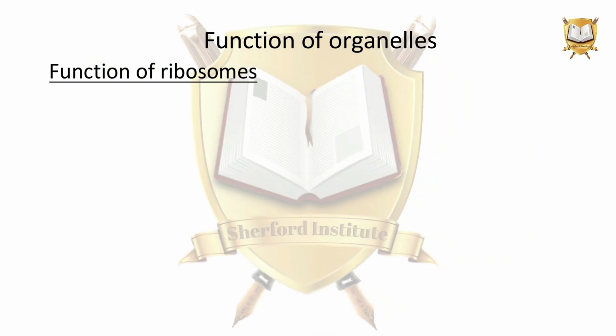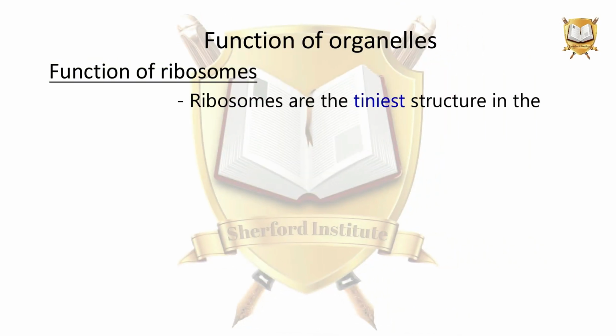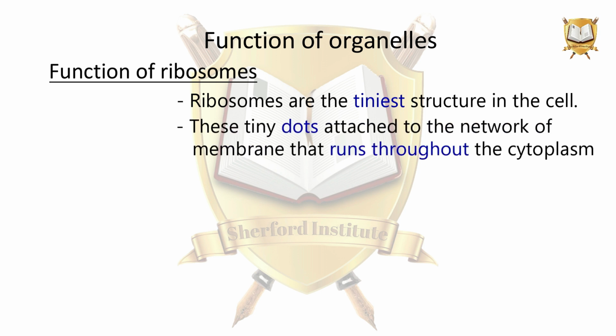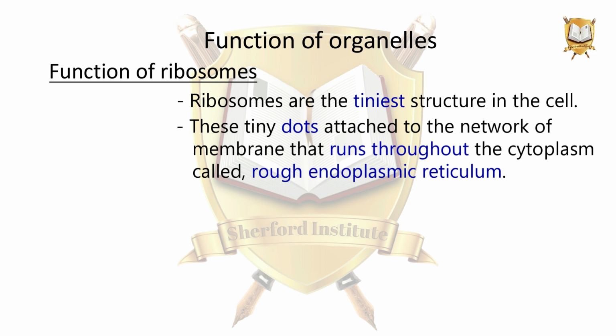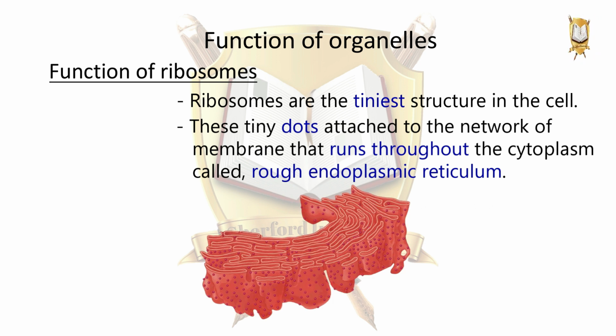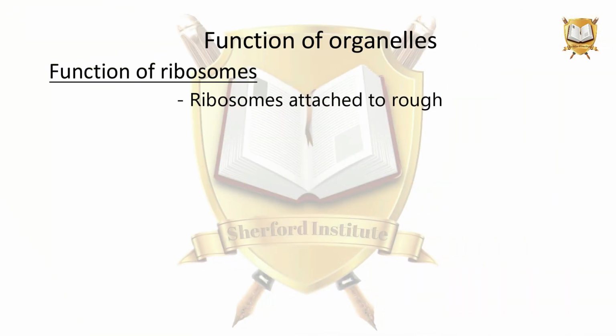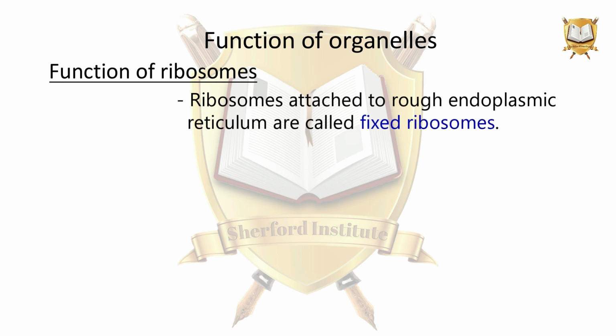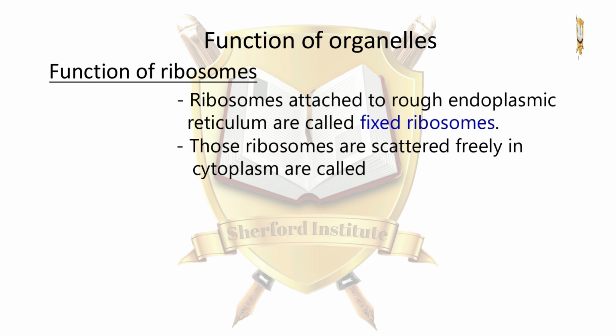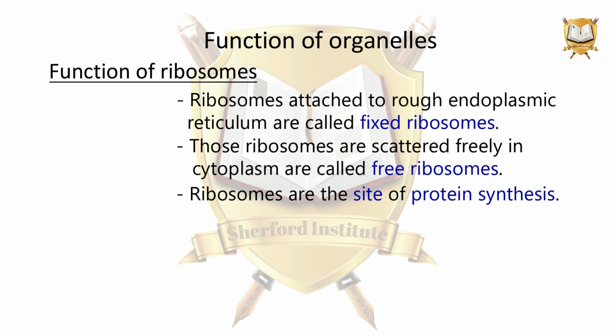Function of ribosomes. Ribosomes are the tiniest structures in the cell. These tiny dots attach to the network of membrane that runs throughout the cytoplasm, called rough endoplasmic reticulum. Ribosomes attached to rough endoplasmic reticulum are called fixed ribosomes. Those ribosomes that are scattered freely in the cytoplasm are called free ribosomes. Ribosomes are the site of protein synthesis.